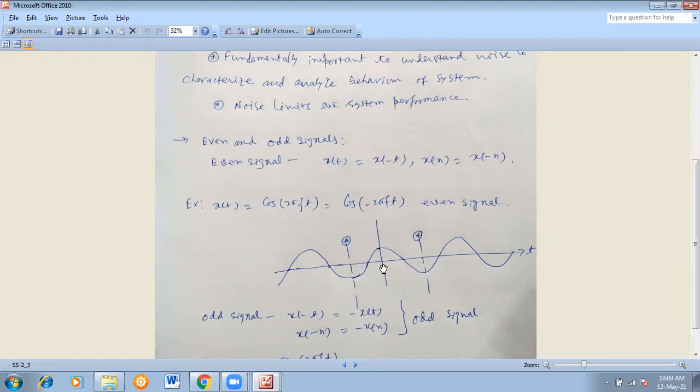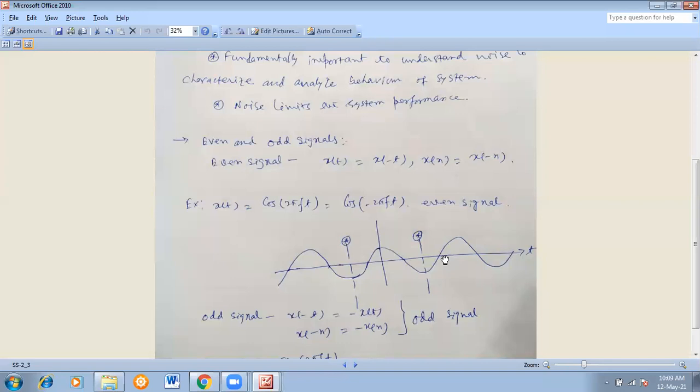So both the time scales are the same, but the right side has the positive value and the left side has the negative value. This is plus t, this is minus t. But see, the amplitudes are the same for t and negative t. Similarly here, suppose this t and this t. See, in both cases, the length from this point to the origin and from the origin to this point is the same, the time instant is the same.